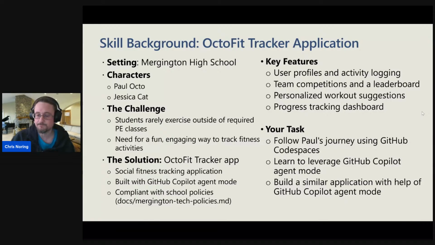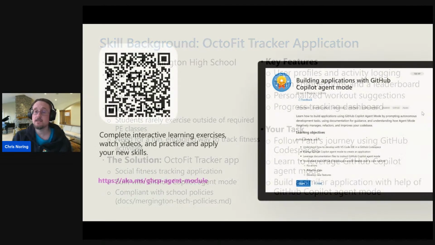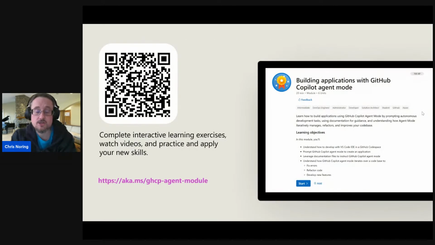And yes, here is the Learn module in question. Remember how I call this a Learn Live? That means that we have a backing Learn module. So if you're interested in having a look at that module, take it yourself, please do so. However, for the sake of this Learn Live, please listen to me as I guide you through the module, and don't do the module separately, because then you will miss out on a lot of my guidance. But here you have the link. Just click that up, put that in a separate browser tab.